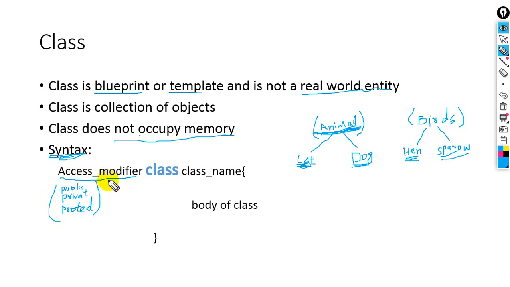And here we have the access modifier. Then we have a class name, class keyword. This is the class keyword.